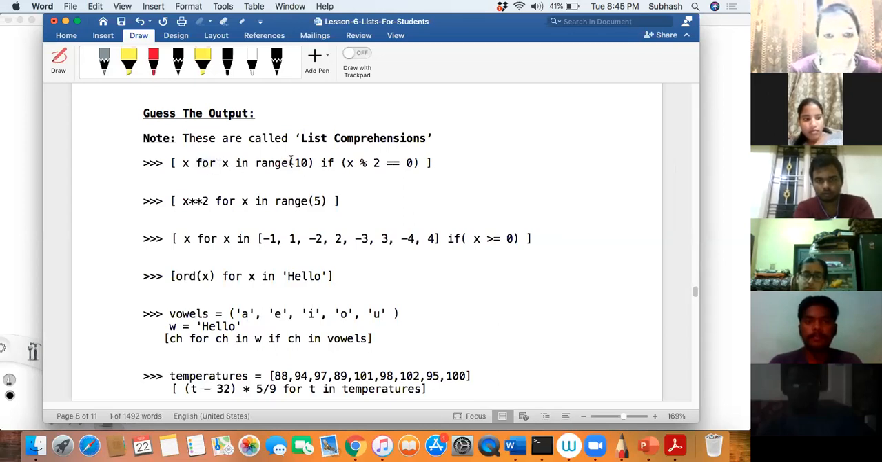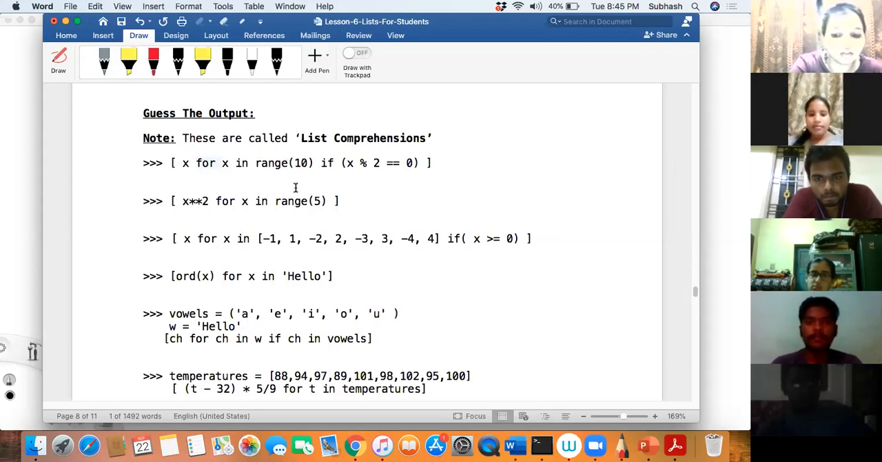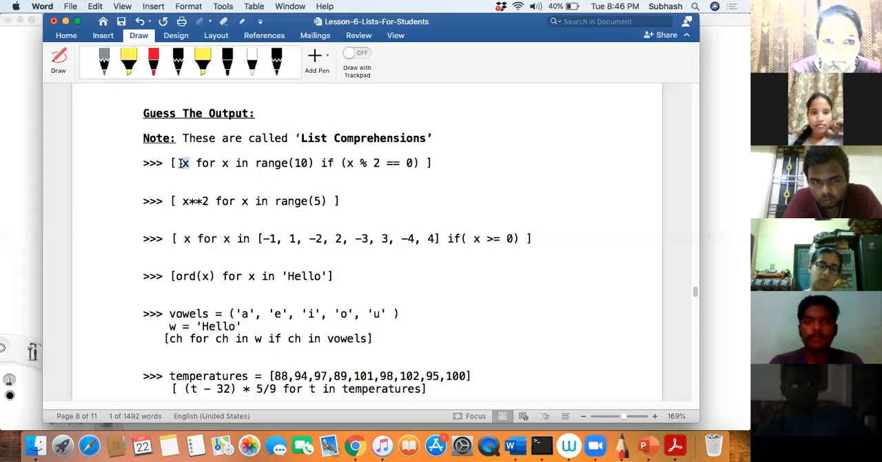For x in range, listen carefully, see the screen carefully. Range 10 will give you numbers from where to where? Range is a generator function generating values from 0 to 9, correct? Now, the first number will be what for x? 0. For 0 in range, under that there is an if condition. If 0 mod 2 is equal to 0, is it true? Yes. Then add that x into the list.